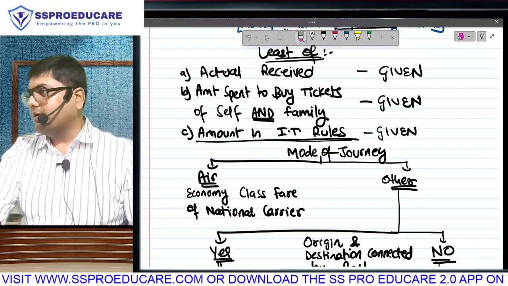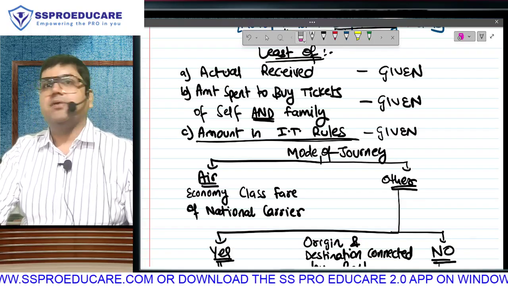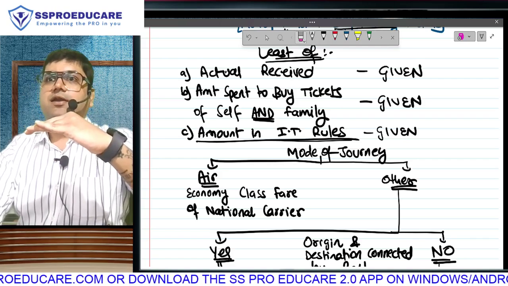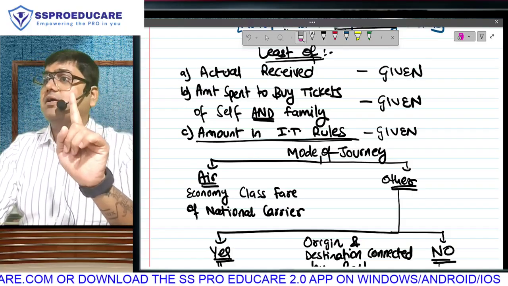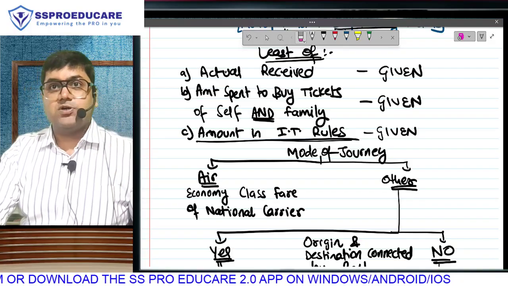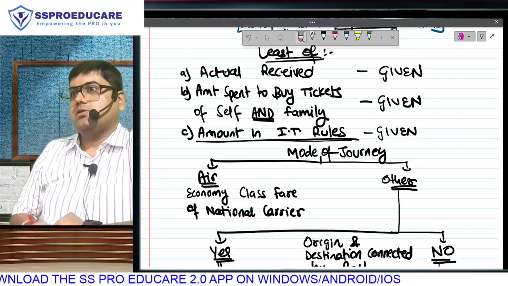if we don't keep any control, endless tax benefit will be taken by people, and thus on the basis of mode of travel, CBDT has put a limit in the income tax rules. Air journey, economy class. Any other mode, railway first AC. If there is no rail connectivity, then any other transport's first class fare. And if that is also not there, then railway distance-wise first AC.